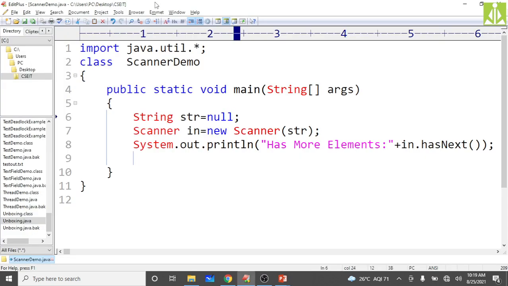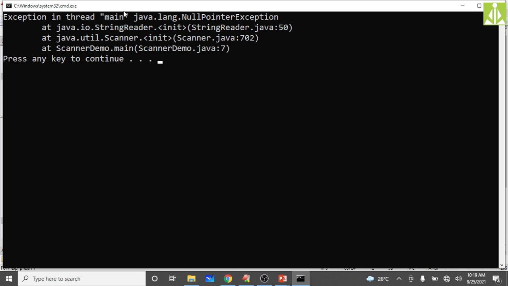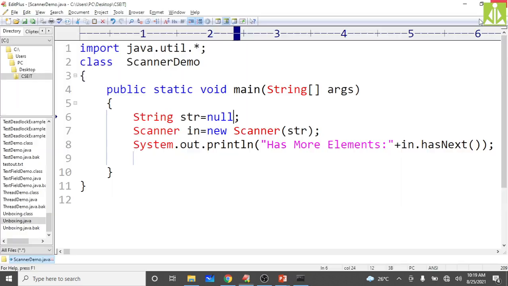It is saved. Okay, it is raising an exception, because we are trying to access the elements from a null string. It is raising a NullPointerException. We are trying to access a null string with hasNext, which checks whether it has more elements or not. So instead of that, give an empty string. A null string is a different thing and an empty string is a different thing. Okay, we are giving an empty string now.